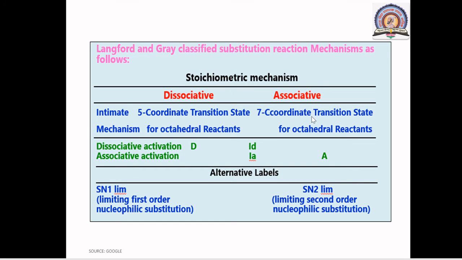And in case of association, there is addition of incoming nucleophile in hexacoordinated reactant, which gives 7 coordinate transition state. Okay, so this is also nothing but SN2 type of mechanism. We have already seen that SN1 is first order reaction, because rate of reaction for SN1 type of mechanism only depends upon concentration of reactant, not on concentration of incoming nucleophile. So it is first order nucleophilic substitution.